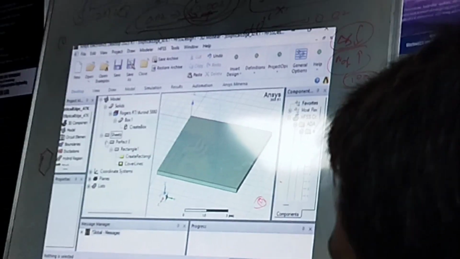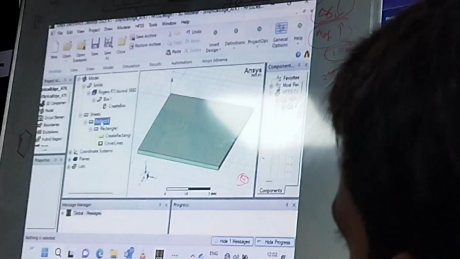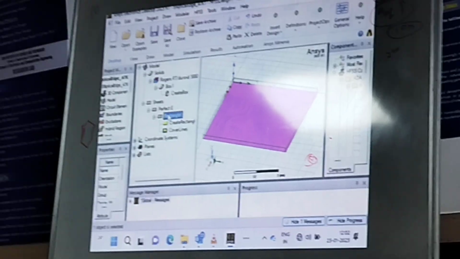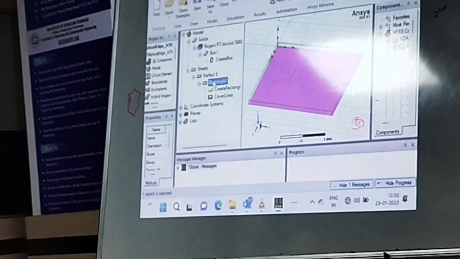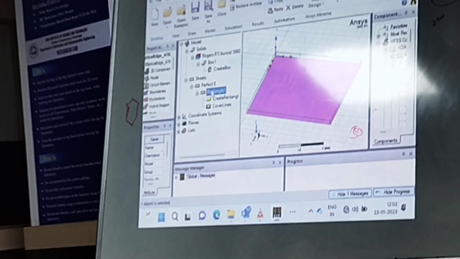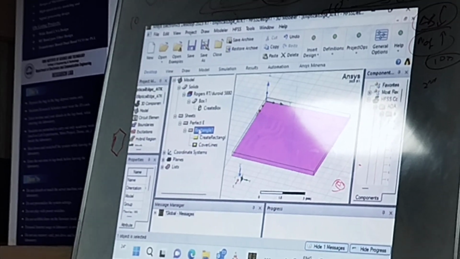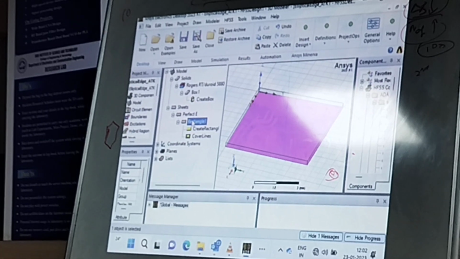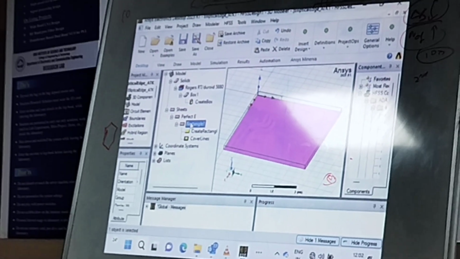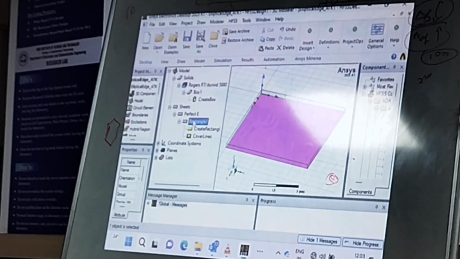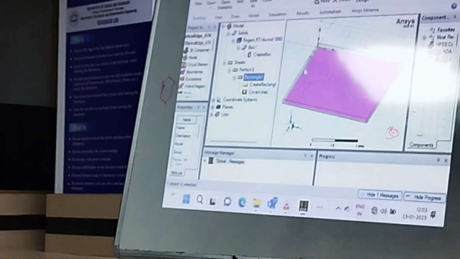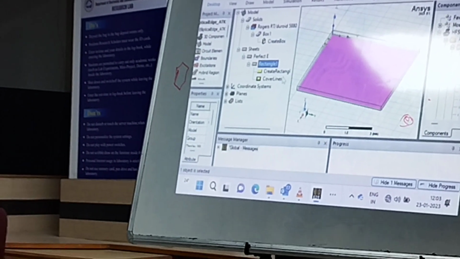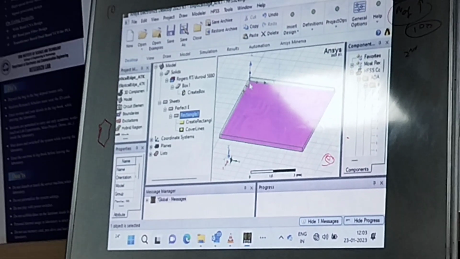Sir, what is the difference between PEC and perfect E? Nothing. If you are going for a 3D structure, it will be PEC. The material property will be almost matching with copper. Copper, PEC, perfect E, everything is nothing but perfect electric conductor. For 2D, the same perfect E will be used. So now we have created a ground plane here.